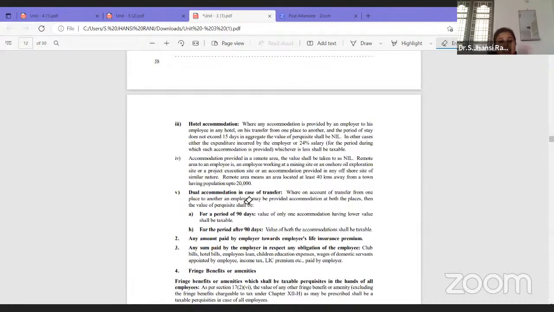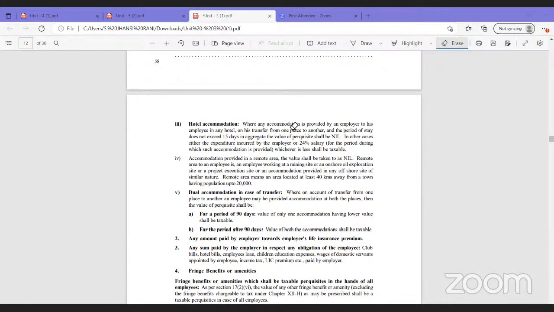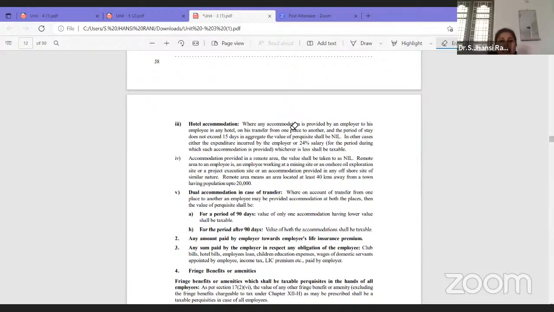Those were two situations. Now, for example, I'm not having own accommodation, nor do I have rented accommodation to provide to the employee, but I have provided accommodation in a hotel. Then what is the situation? How to calculate?